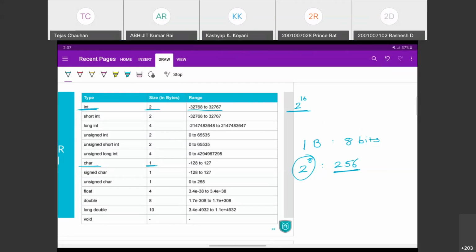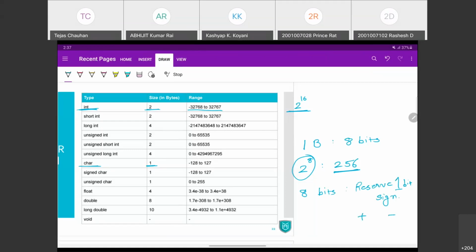But when I say this is a signed value, then from these 8 bits, I'm going to reserve 1 bit for sign, whether it is positive or negative.